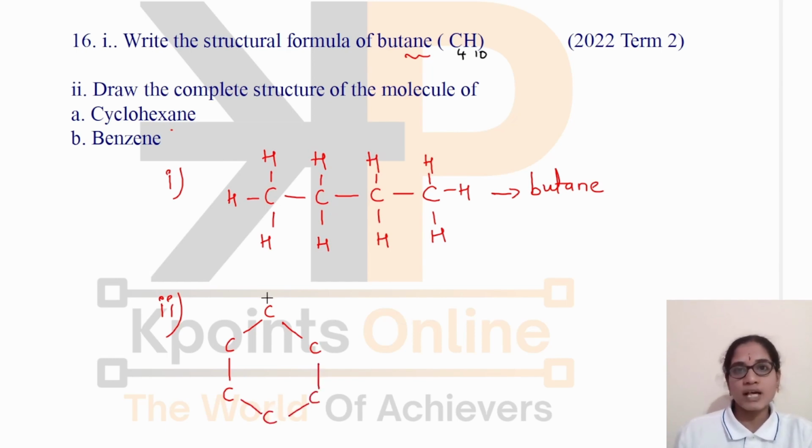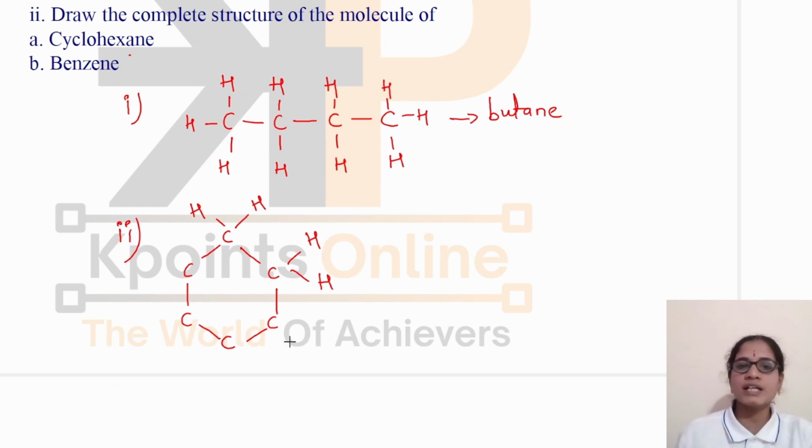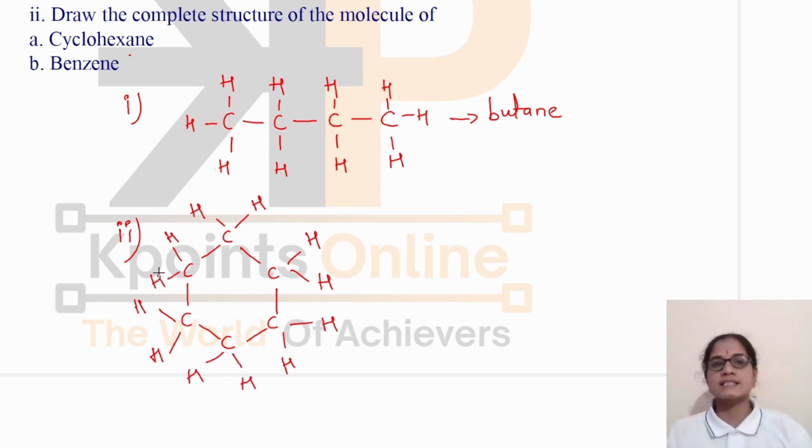Now the remaining valency of carbon is satisfied by writing the hydrogen atoms. Here the carbon atom is having 2 bonds, so the remaining 2 bonds are with hydrogen. For this also the 2 bonds are with hydrogen. In the same way I will write the hydrogen atoms for all the carbon atoms. Yes, this is how cyclohexane is.